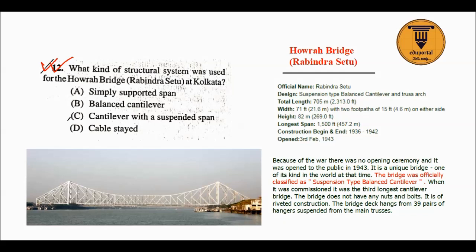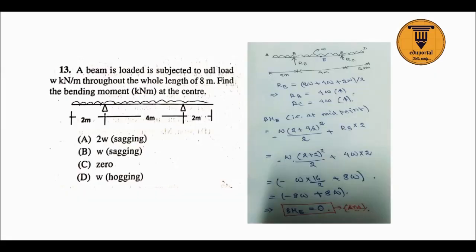This is the very famous Howrah Bridge. Just go through this information: it is a suspension type balanced cantilever truss arch. It was opened in 1943, a unique bridge, one of its kind in the world at the time, and the bridge was officially classified as a suspension type balanced cantilever bridge. So option C is correct, cantilever with a suspended span. Very good question.